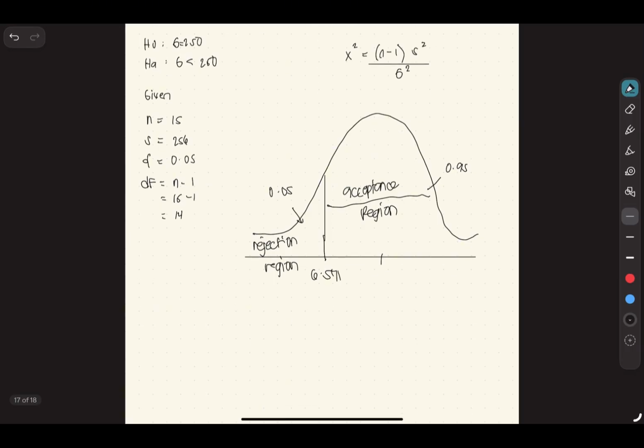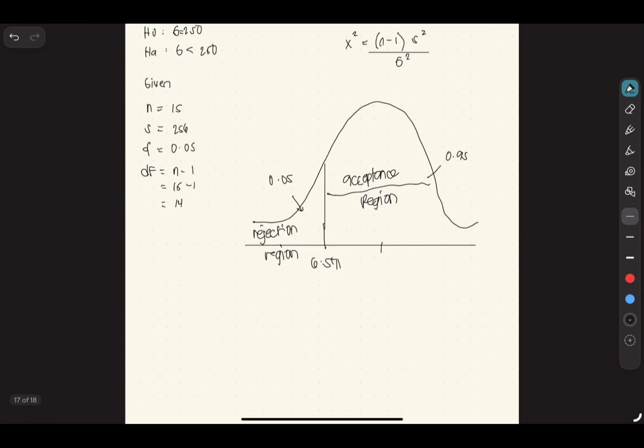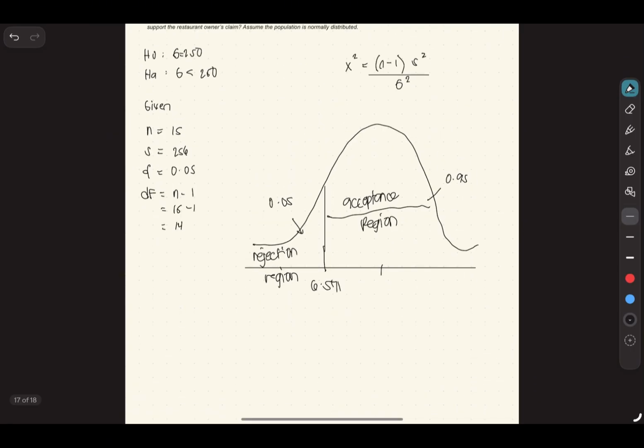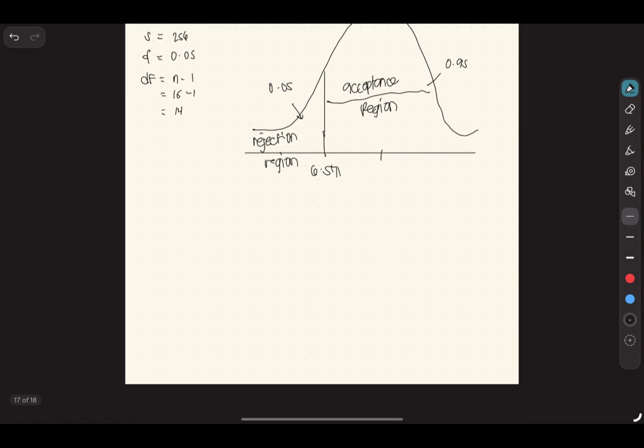And ngayon, nakuha na natin ang need natin para i-test ang ating claim. Isasalpak na natin ang mga given sa ating formula.